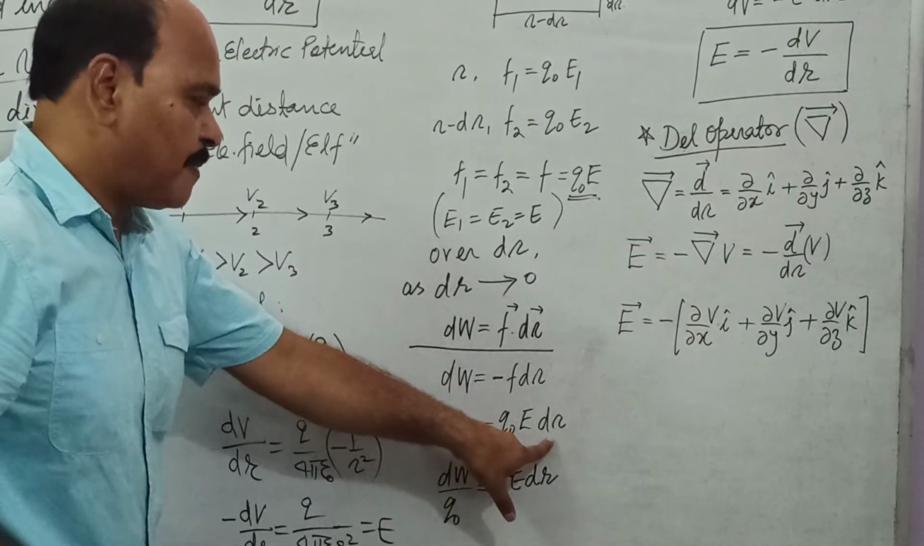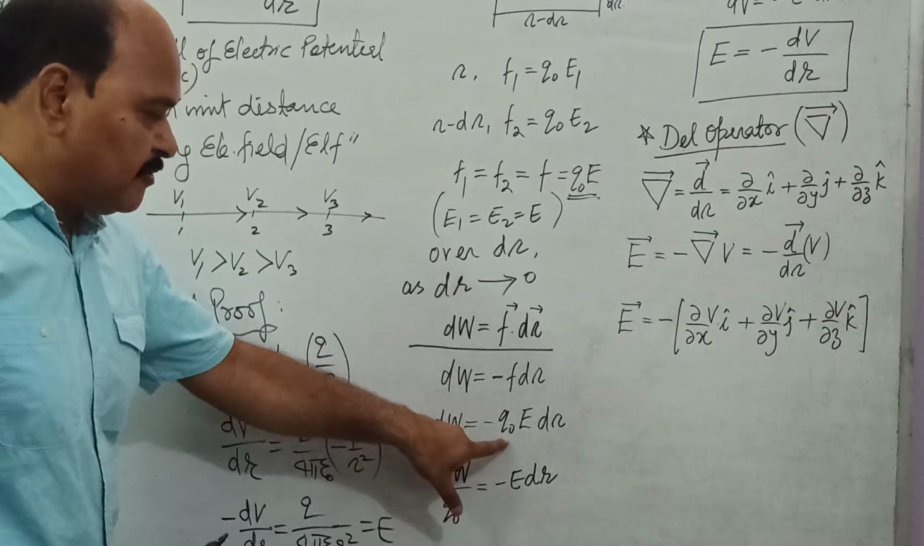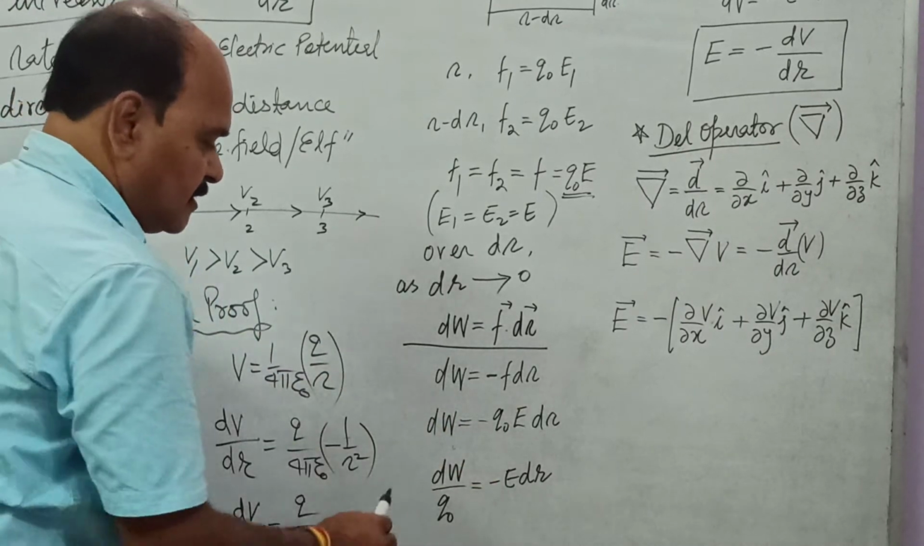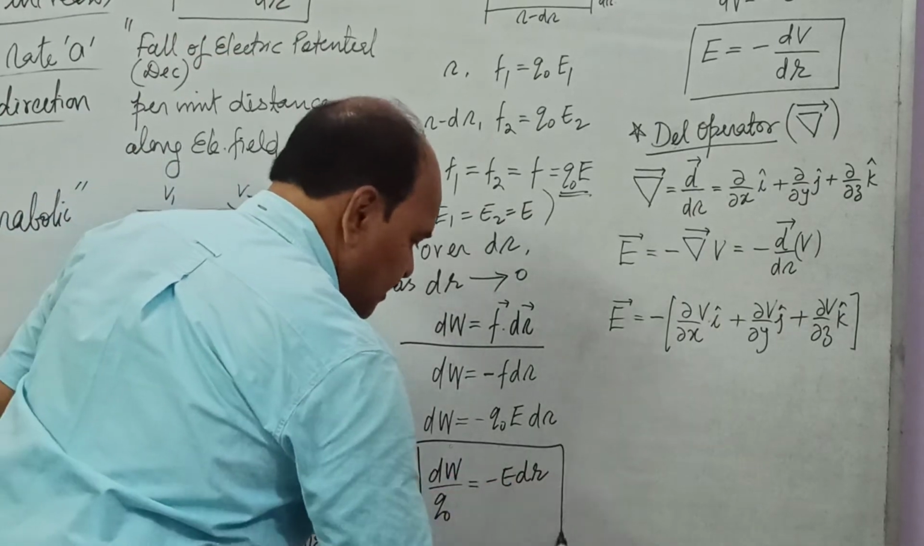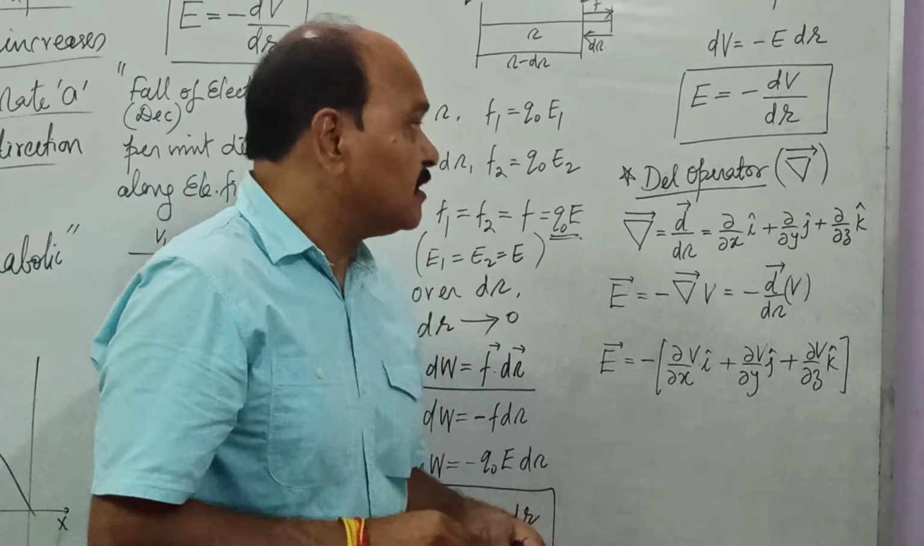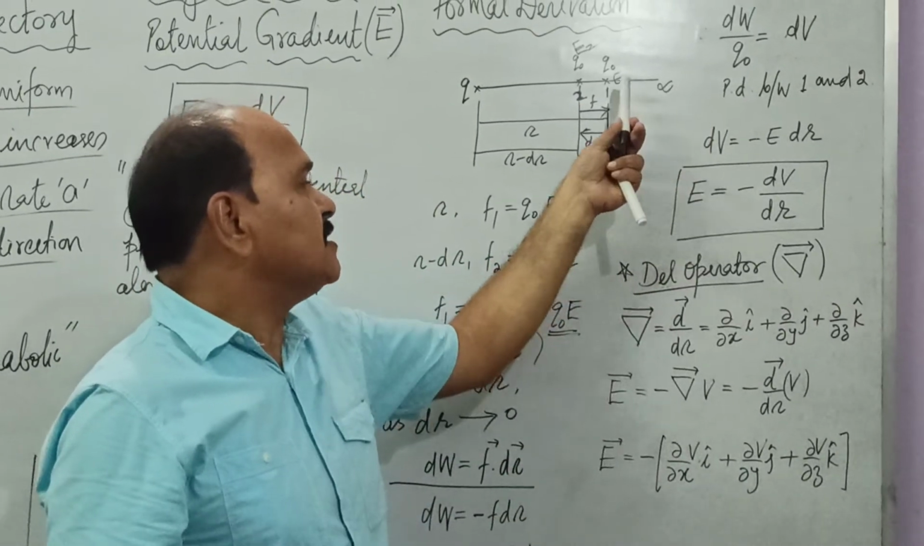Now we can change the side of Q naught. dw by Q naught is equal to minus E into dr. What is dw by Q naught? dw by Q naught is nothing but potential difference between 1 and 2.